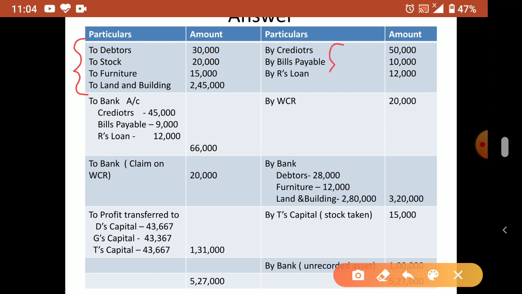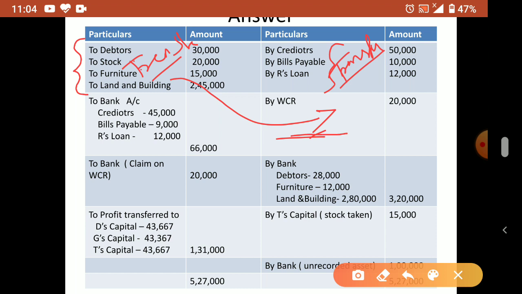Here also same way. Transfer, this is called what? Transfer or closing of assets. This is transfer of liabilities. Okay, transfer of liabilities, this is transfer. But this is reserve transfer. Reserve treatment अलग है, especially WCR. प्रोविजन है तो प्रोविजन हम इधर लिखेंगे. Provision for depreciation we write here. Provision for doubtful debts we write here directly. Understood? But WCR treatment only different. WCR, how much claim is there, that you have to write. Okay, reserve part over.